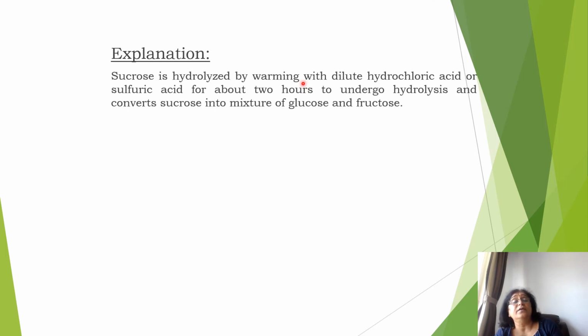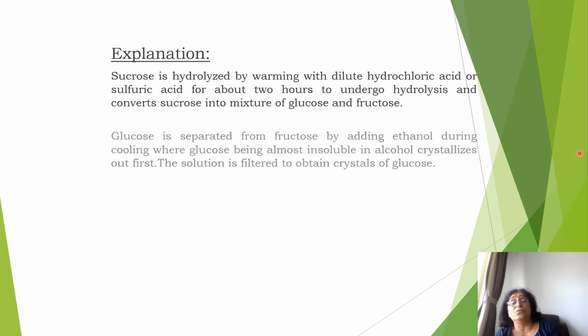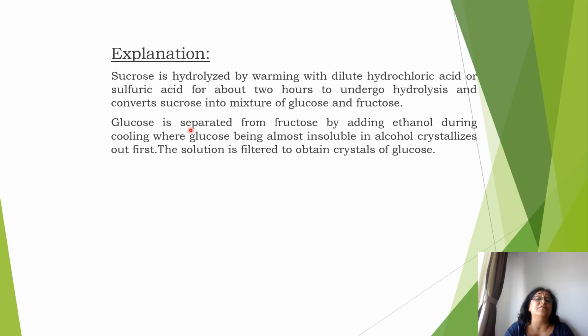From 1 molecule of sucrose, you get a mixture of glucose and fructose. So how do we separate glucose from fructose? Glucose is separated from fructose by adding ethanol. When you add ethanol and cool it, glucose, being almost insoluble in alcohol, crystallizes out first, and the solution is filtered and glucose crystals are obtained.